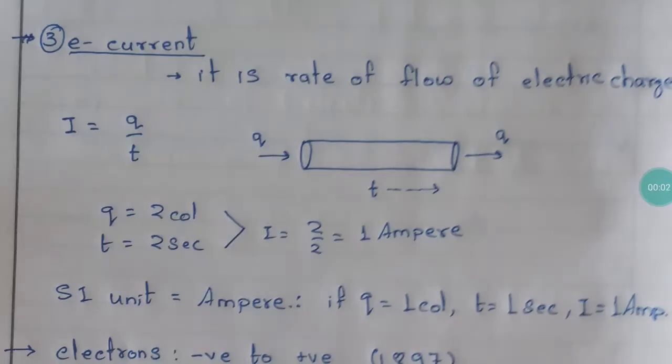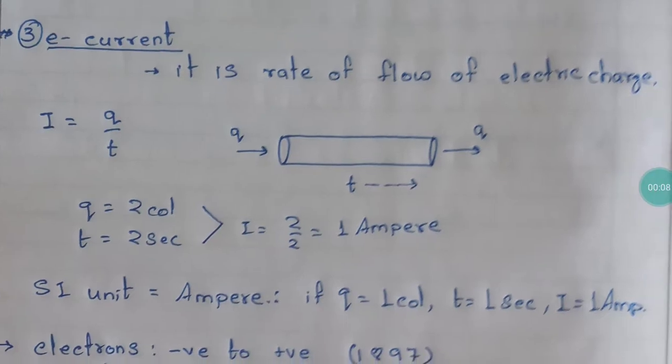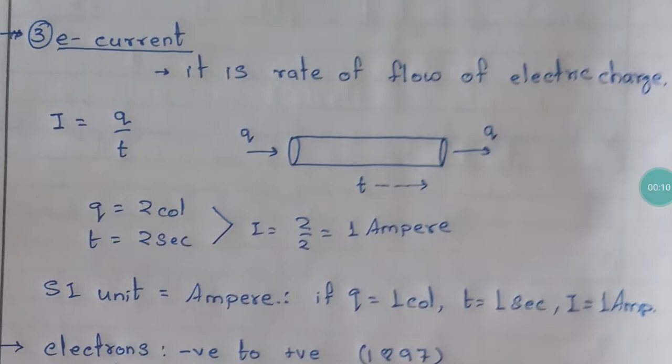Now, in continuation of this, electric current. We all have heard about what electric current is. We all have been using electric current for n number of years. But exactly what is the meaning of electric current? You may know something about it. You'll say that charge is flowing, and the flow of charge is known as electric current. But this is not exactly right, it is only partly correct. I am not saying it is wrong, but it is partly correct.